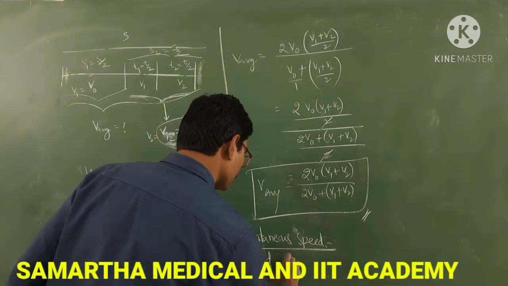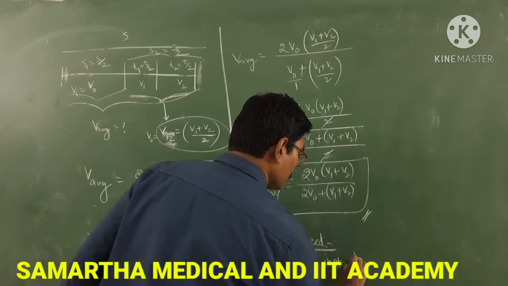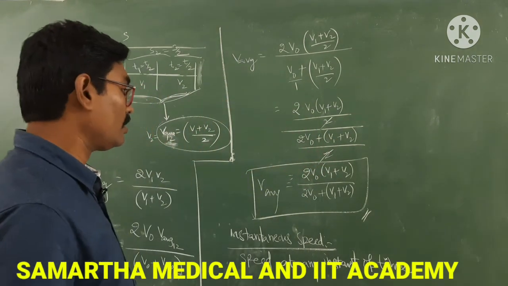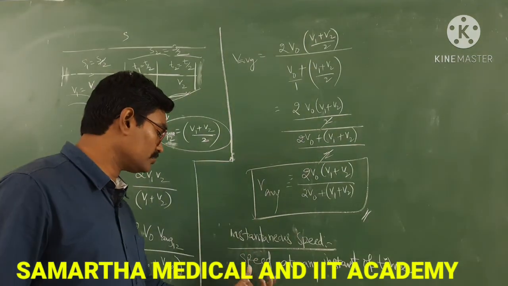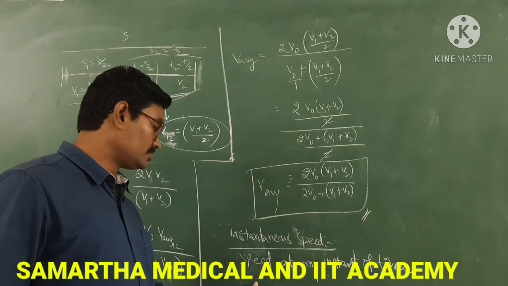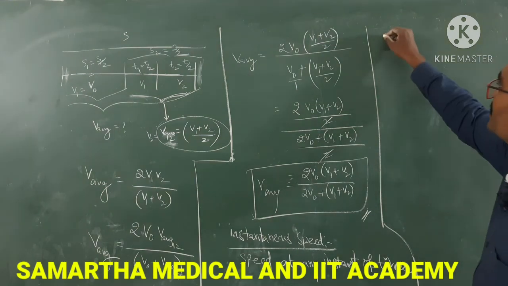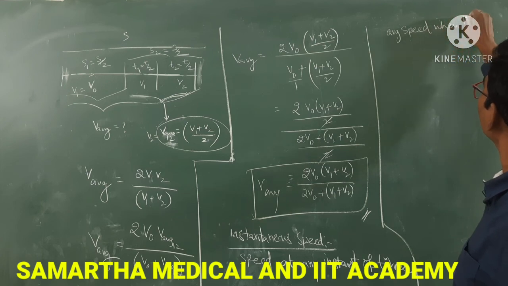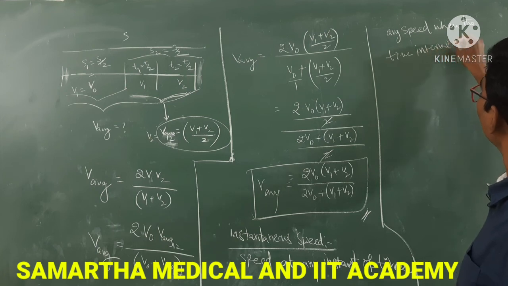Speed at any instant of time is known as instantaneous speed, or you can say in another way also, it is nothing but the average speed when the time interval approaches 0.